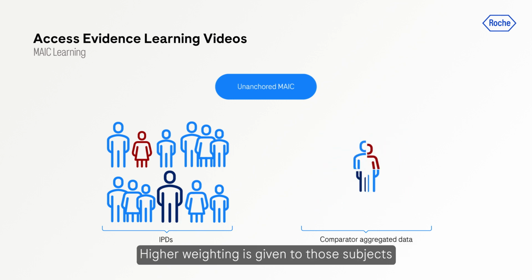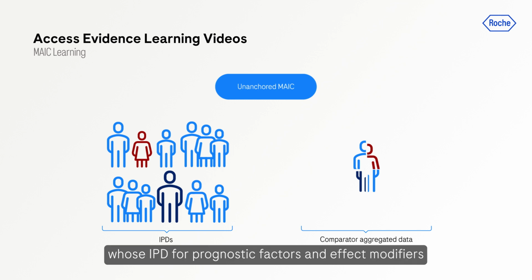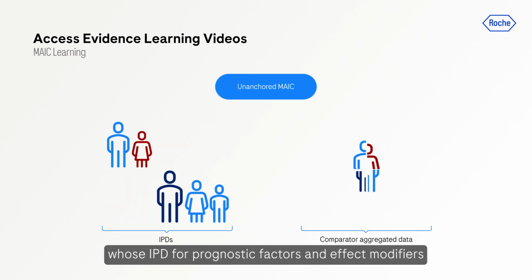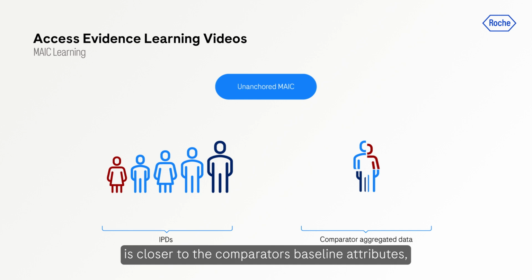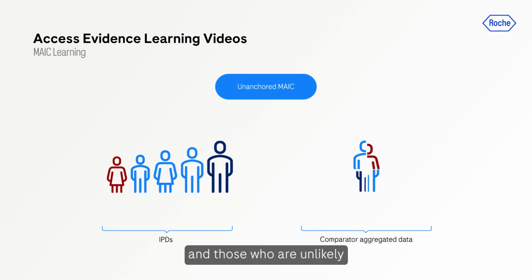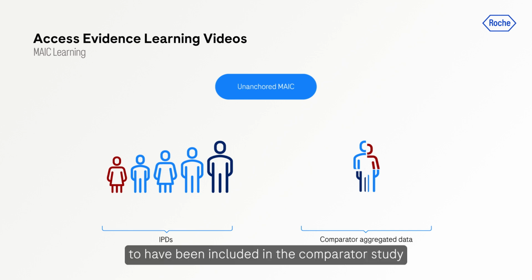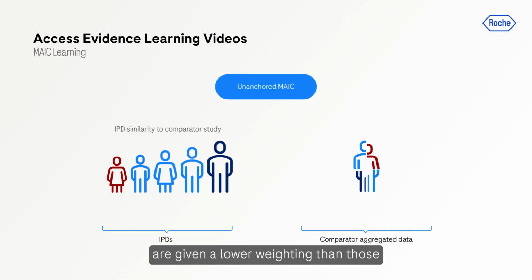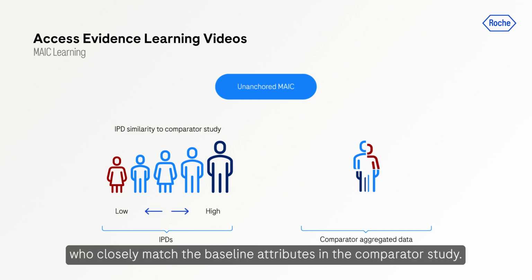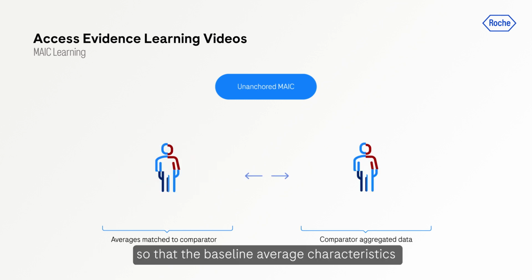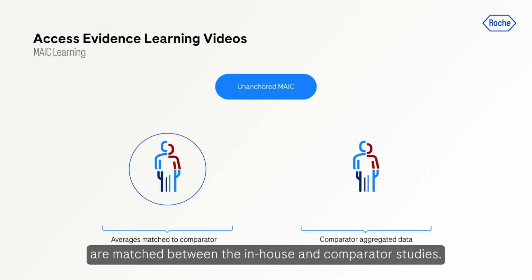Higher weighting is given to those subjects whose IPD for prognostic factors and effect modifiers is closer to the comparator's baseline attributes, and those who are unlikely to have been included in the comparator study are given a lower weighting than those who closely match the baseline attributes in the comparator study. The weightings are calculated so that the baseline average characteristics are matched between the in-house and comparator studies.